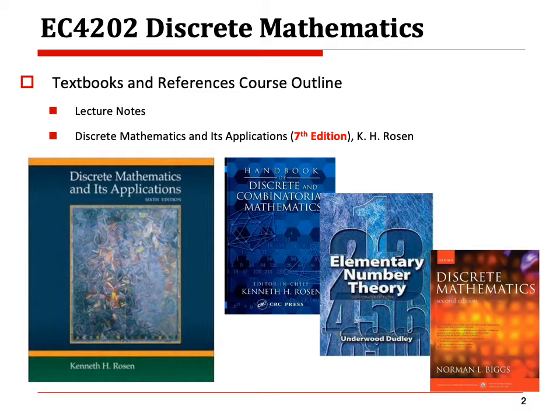This is a really thick book, and maybe you can keep this kind of book for your future references. That'll be good. And for number theory, hopefully you can try to see this kind of elementary number theory, and also another Discrete Mathematics reference book written by Rosen and Biggs.